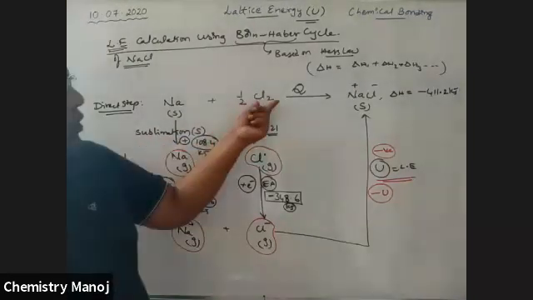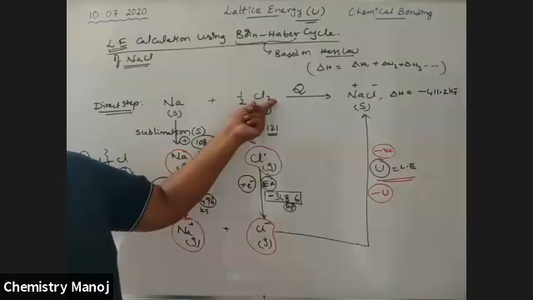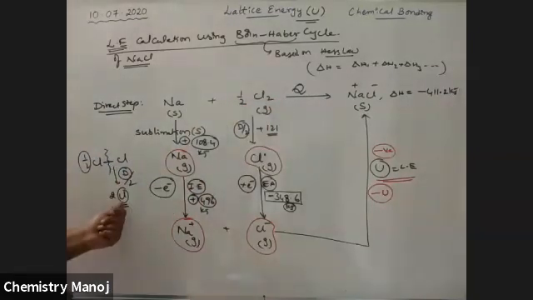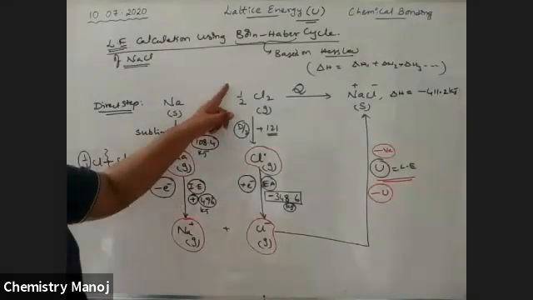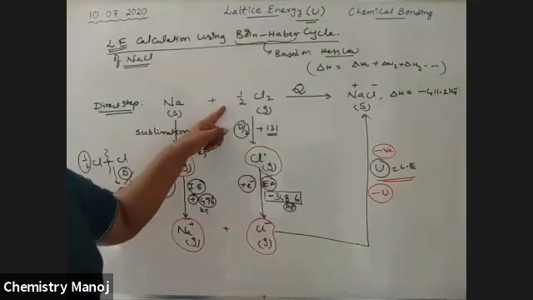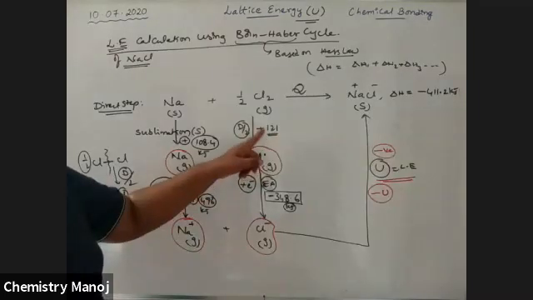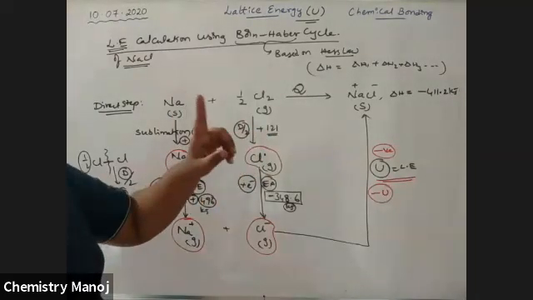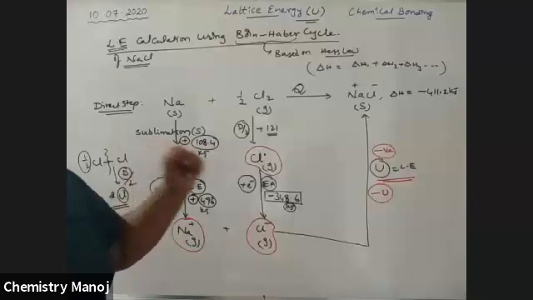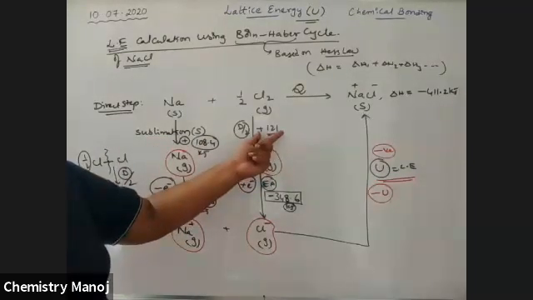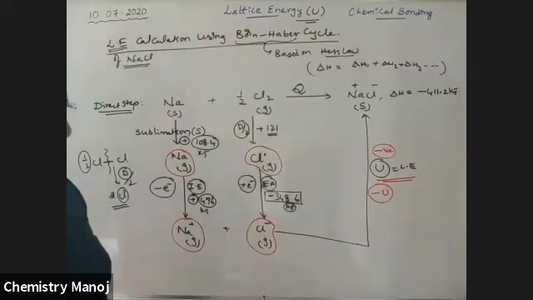Next, we have 1 mole of Cl2, but 1 mole of Cl2 gives 2 chlorine atoms, and we want only one. For that purpose, half the dissociation energy is used. For 1 mole it is D, so for half a mole it is D by 2, which is plus 121 kilojoules.